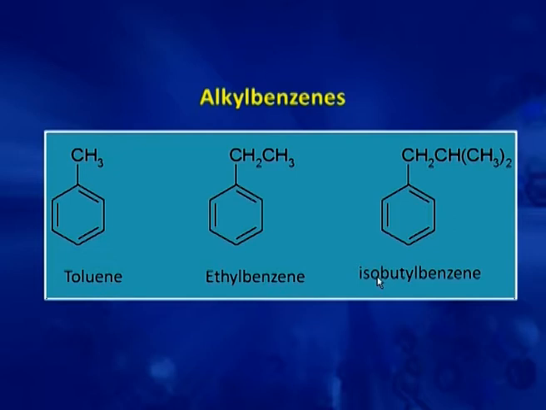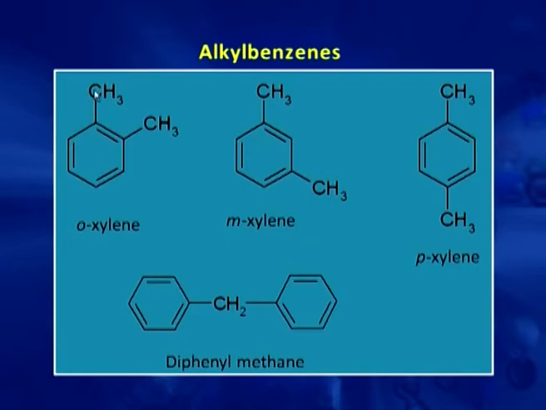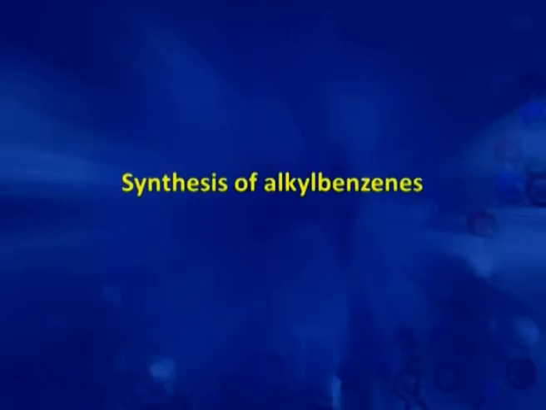For example, toluene, if we have a methyl group substitution, ethyl benzene, isobutyl benzene. If we have two methyl groups at ortho, then it is called orthoxylene. If it is meta, then metaxylene, and paraxylene. If we have two benzene rings attached to a methyl group, then this is known as diphenyl methane. Now, synthesis of alkyl benzenes.